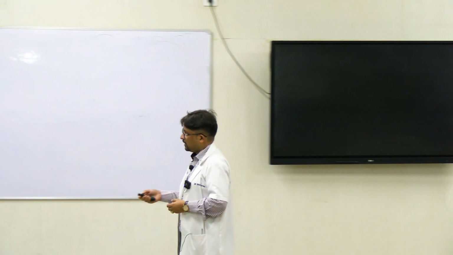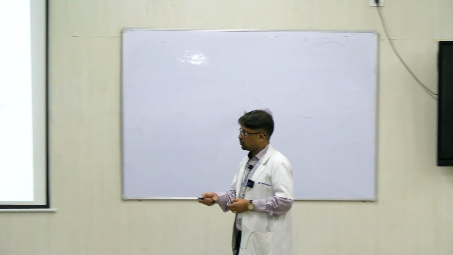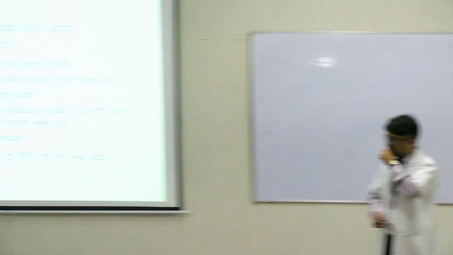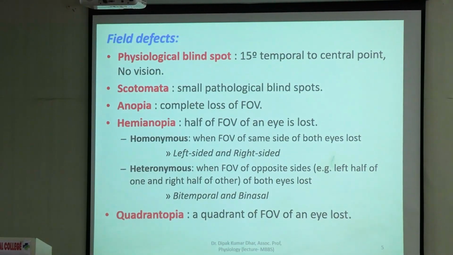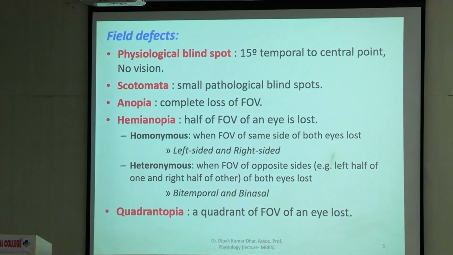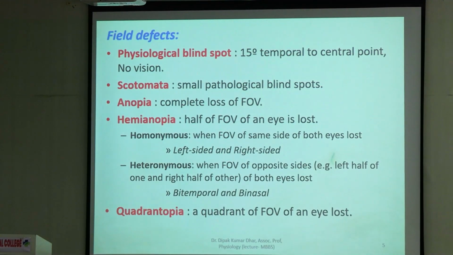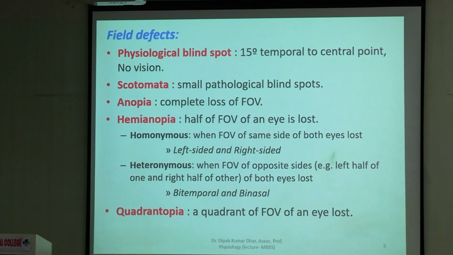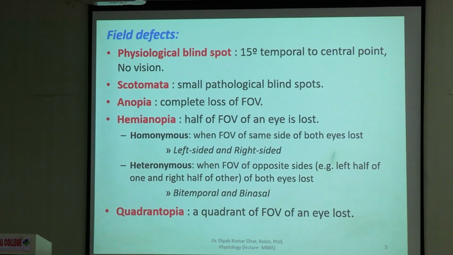Now hemianopia is described again into two types, homonymous and heteronymous. What is that? When the same half of the field of vision is affected, right? Left eye का भी left half, right eye का भी left half. तो दोनों में left half of the field of vision is affected, both of the left eye and the right eye.